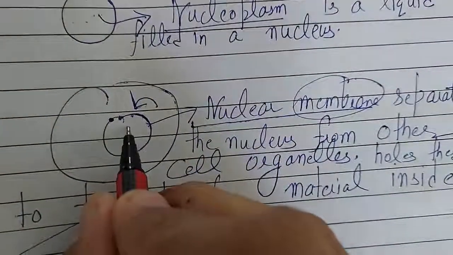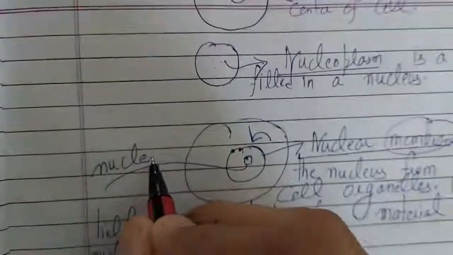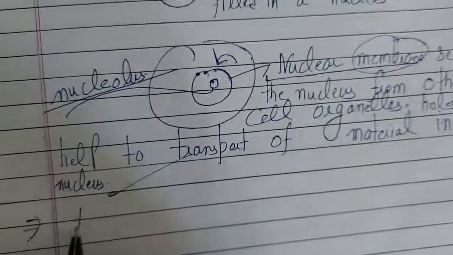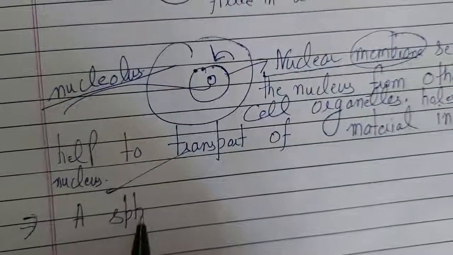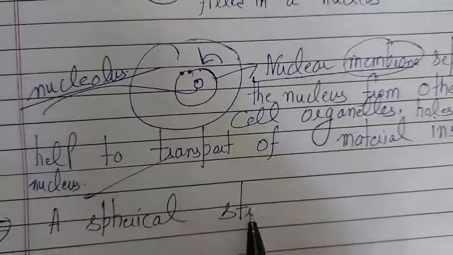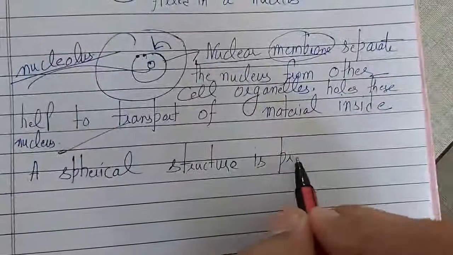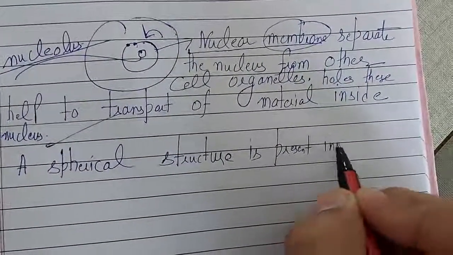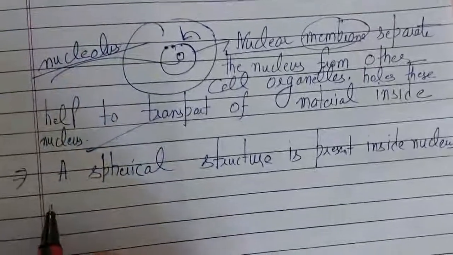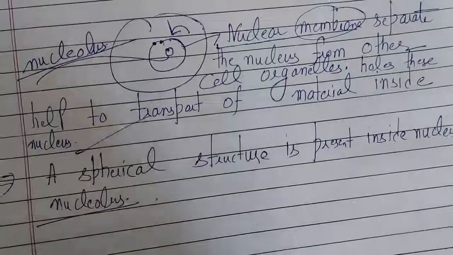Inside a nucleus, a spherical body is present whose name is nucleolus. That means a spherical-like structure. A spherical structure is present inside a nucleus whose name is nucleolus.